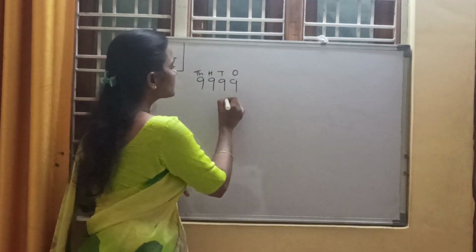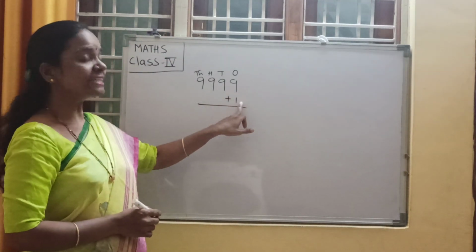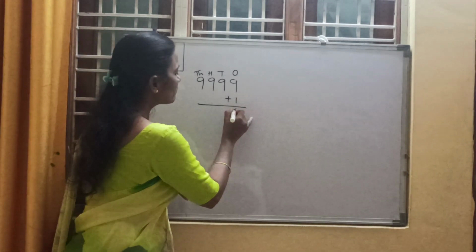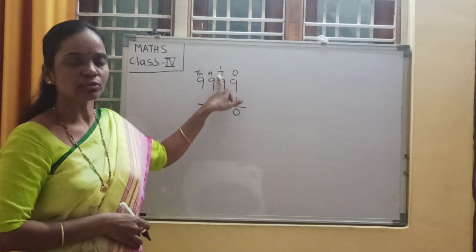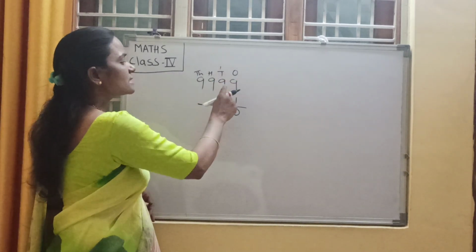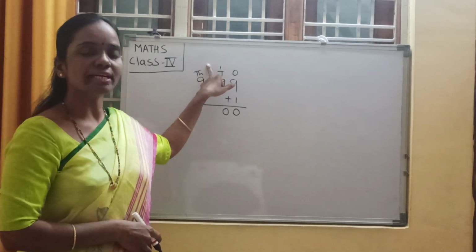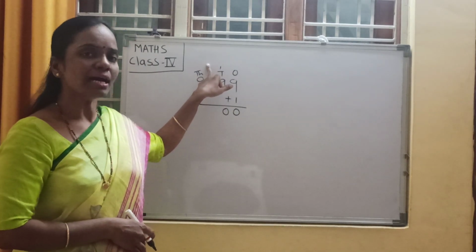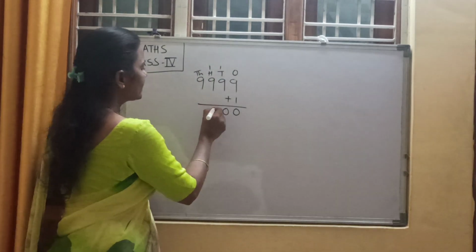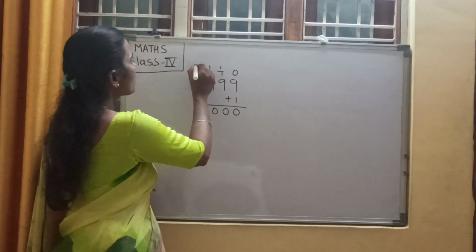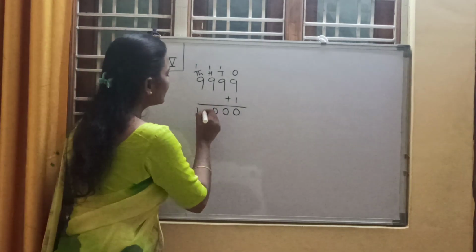Now add 1 to this greatest 4-digit number. What do you get? 9 plus 1 is 10. So write 0 in ones place. The carry over is forwarded to the next place, that is the tens place. Now 1 plus 9 is 10. Write 0 in tens place. The carry over is forwarded to the hundreds place. So 1 plus 9 is 10. Write 0 in hundreds place. The carry over is forwarded to the thousands place. 1 plus 9 is again 10.